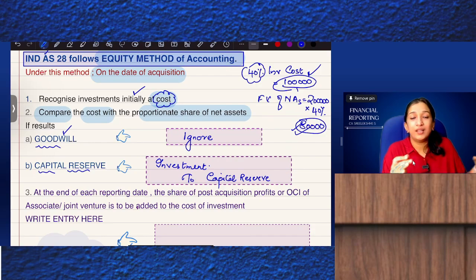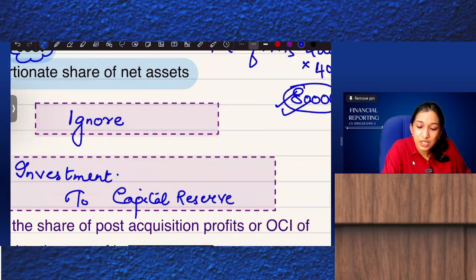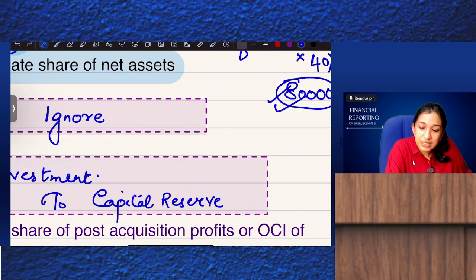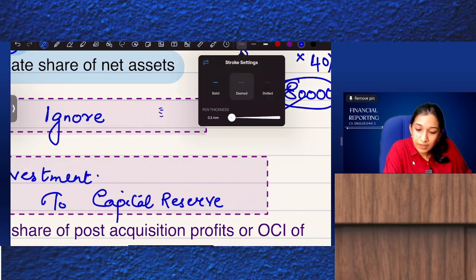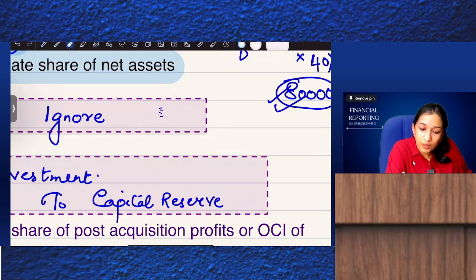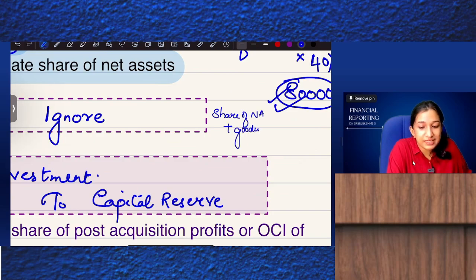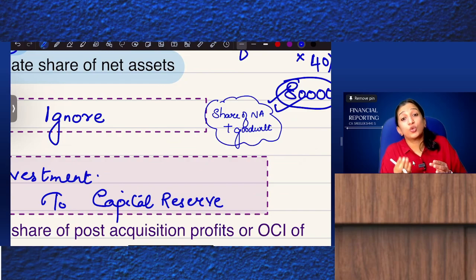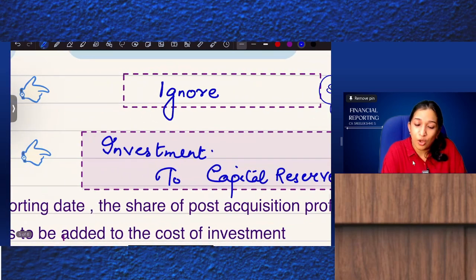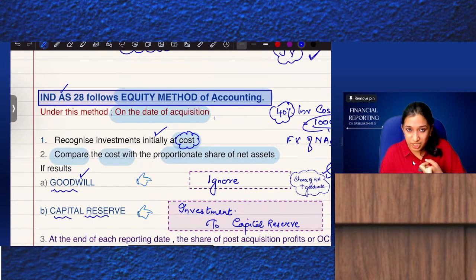So, listen, the investment value is equal to the share of net assets, 80,000, plus goodwill. So goodwill is already included in the investment. So don't include it again. Ignore.